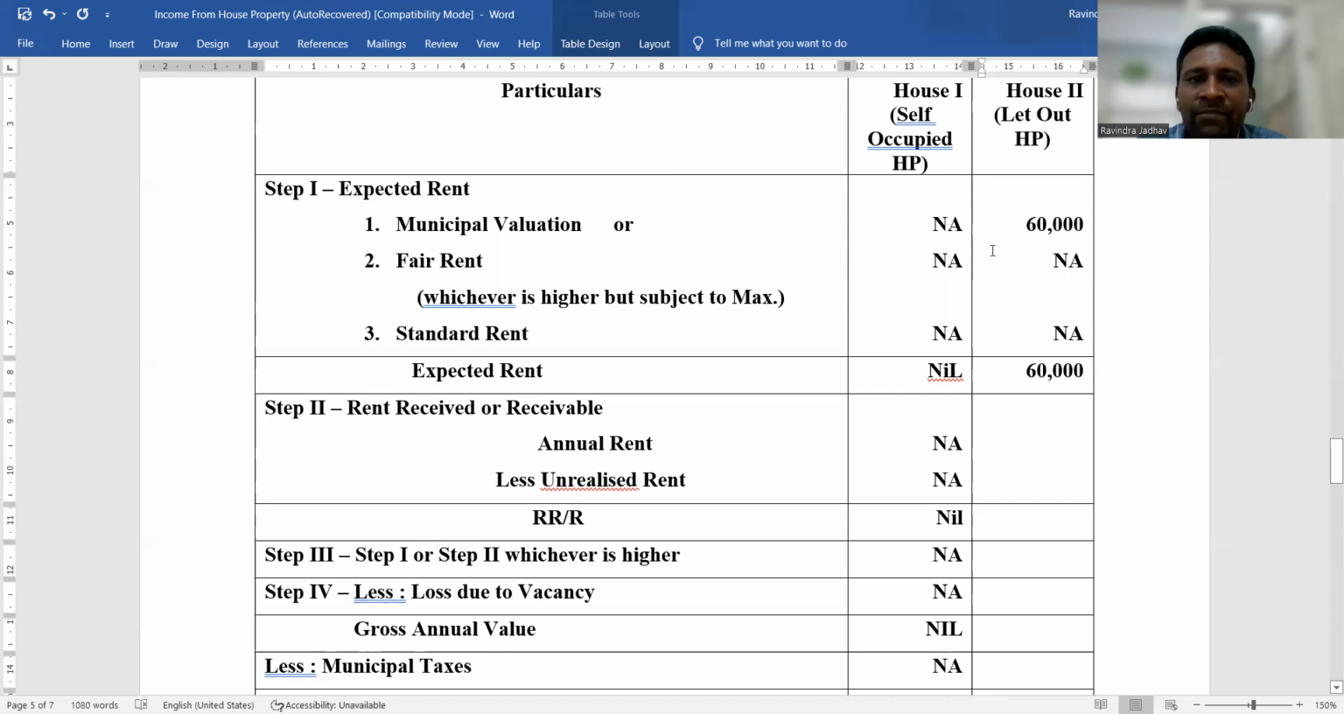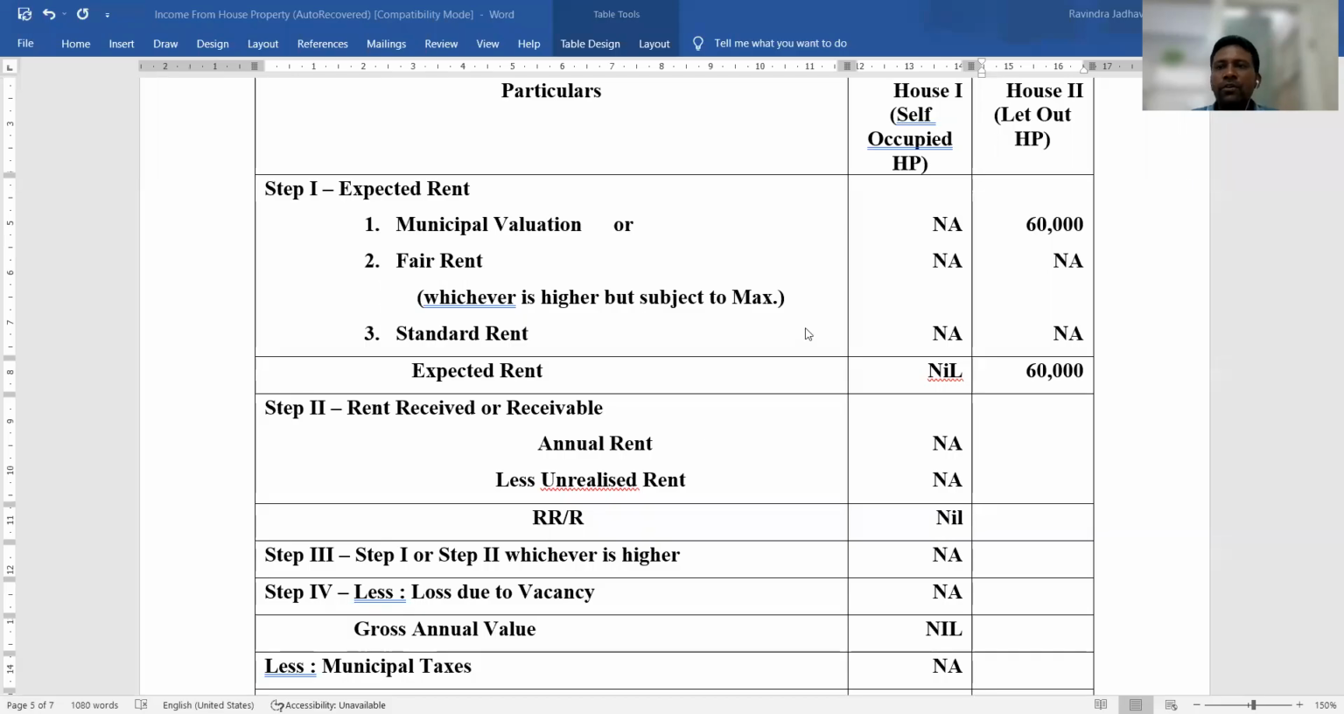For example, if municipal valuation is 60,000 and fair rent is 70,000, whichever is higher, 70,000 is higher. Here fair rent and standard rent is not given, and that's why we consider municipal valuation as expected rent.